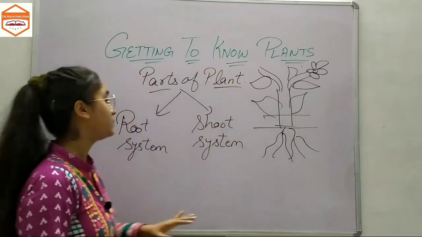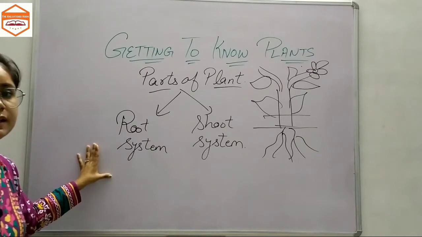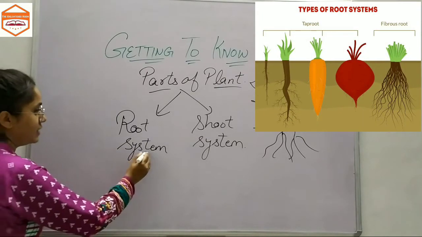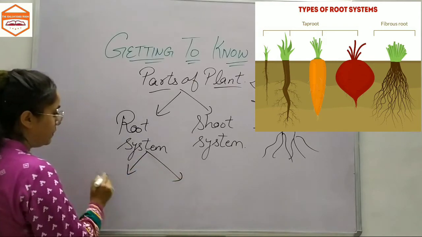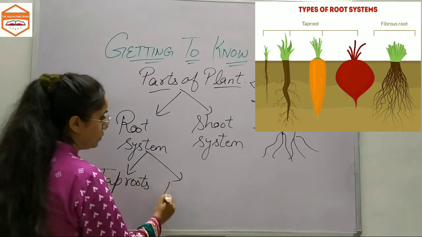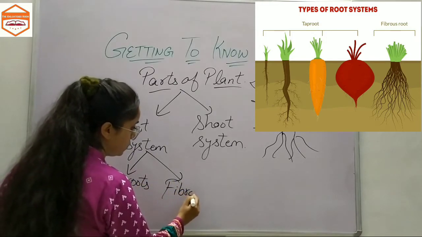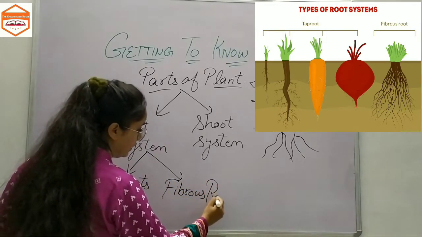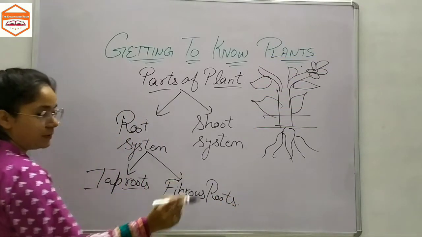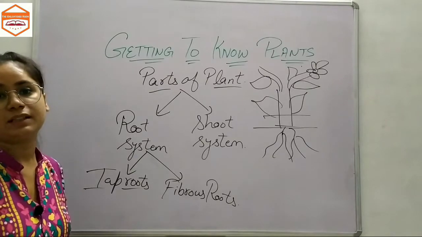above the ground. Now this root system consists of roots, and the roots are categorized into two parts: taproots and fibrous roots. Now taproots, which taper on the plant.